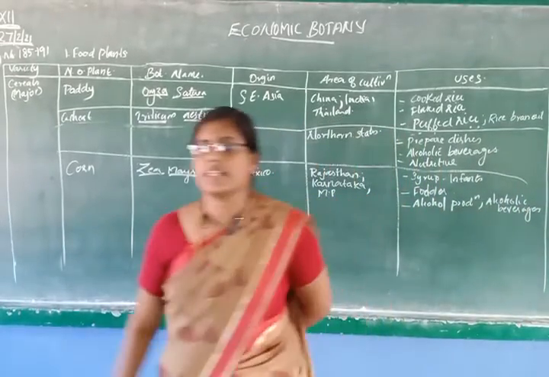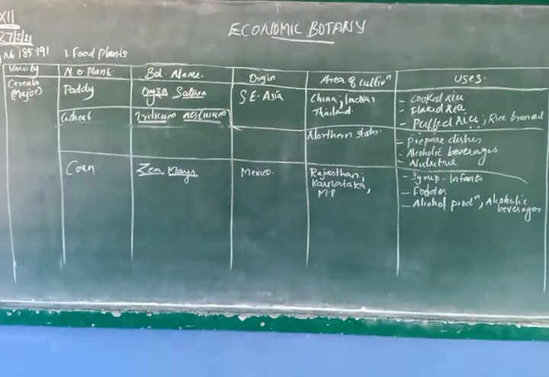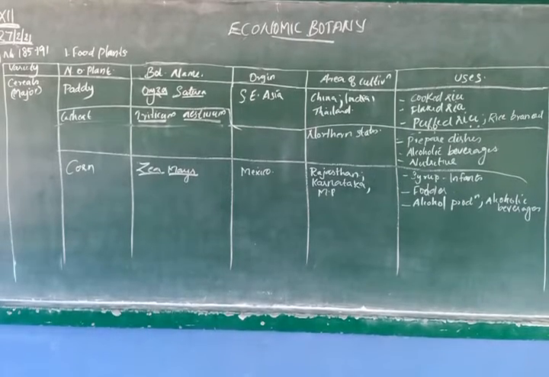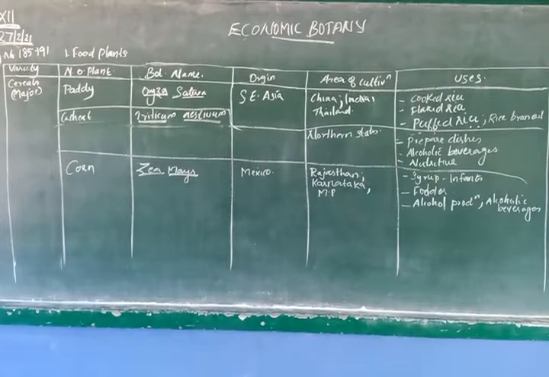So these three are the major cereals. What are they? Paddy, wheat, corn. Paddy, the scientific name is Oryza sativa and it is Southeast Asian in origin, cultivated in China, India, Thailand and almost all regions of Tamil Nadu and South India.